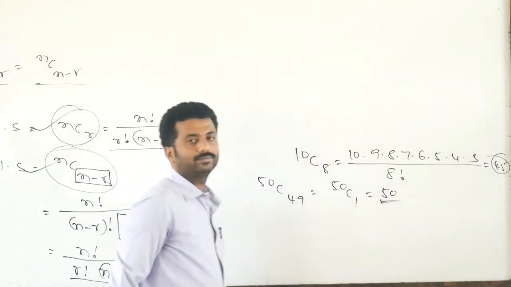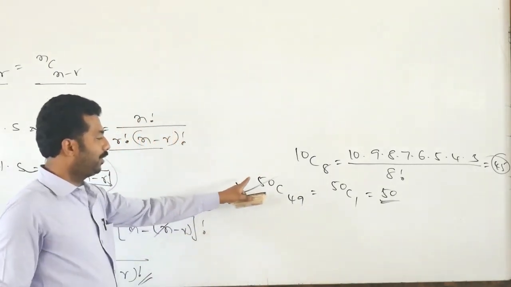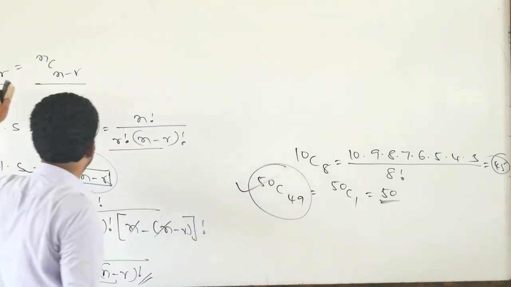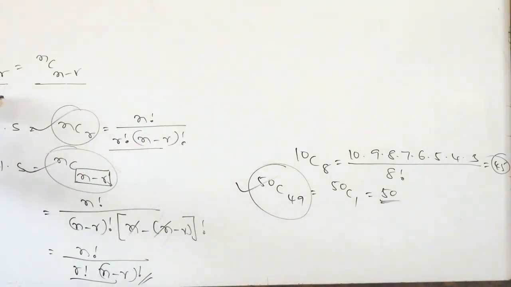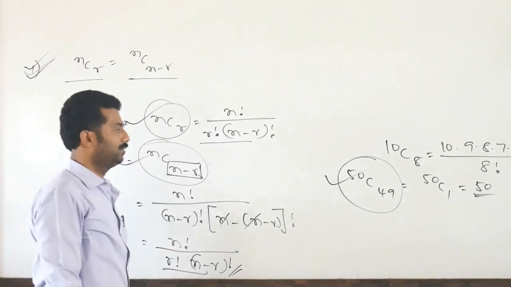This is the main application: whenever these types of terms come, we have to use this property. Like that we apply the first property in the problems.